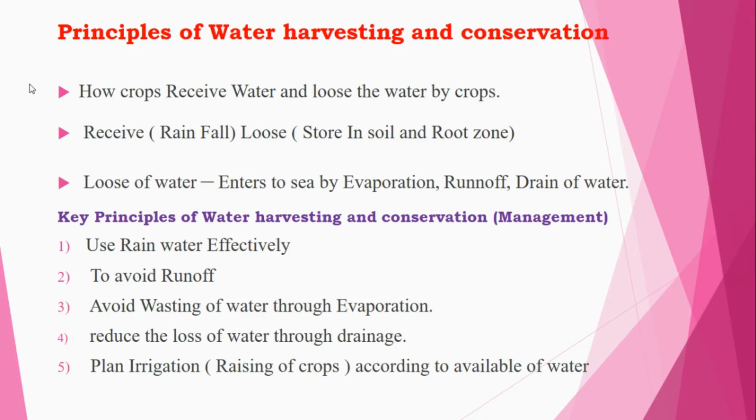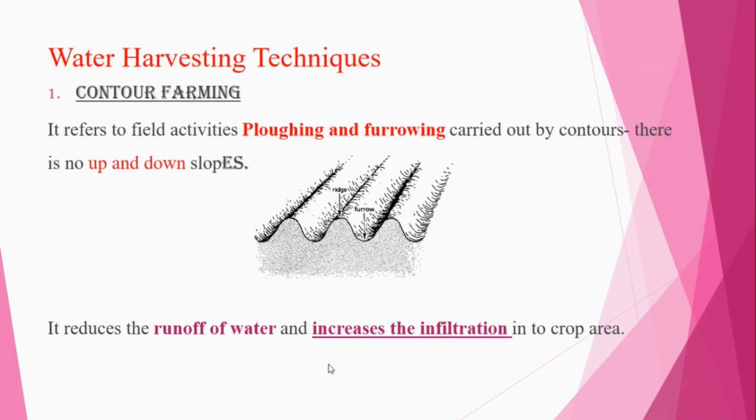Reduce the loss of water through the drainage system. Whatever drainage systems we provide, there should not be loose soil. If there is loose soil, the water flowing in the drainages will start causing runoff. And also plan the irrigation, that is, the raising of crops according to the available water, because sugar cane, for example, requires more water. So based on the available rainwater, we have to plan the type of crops to be raised.